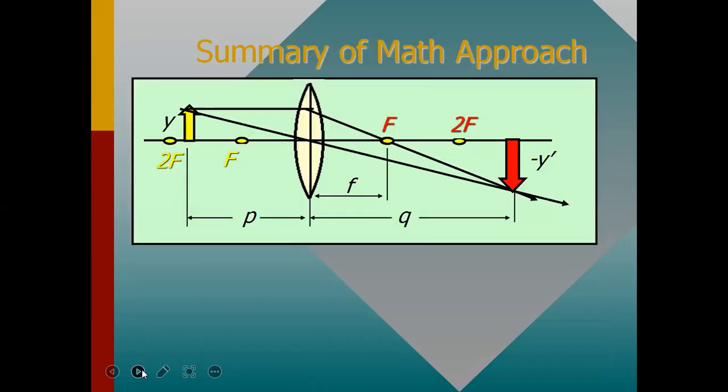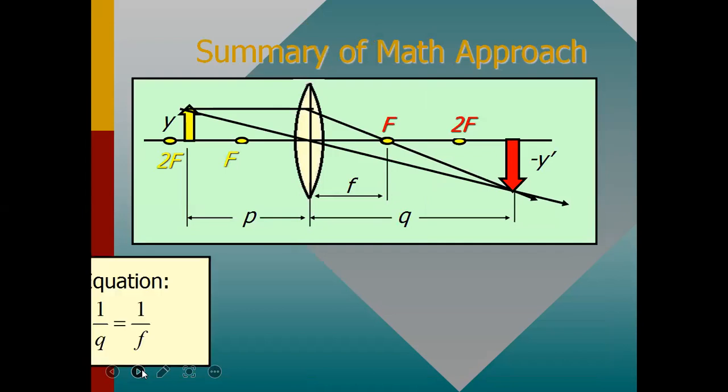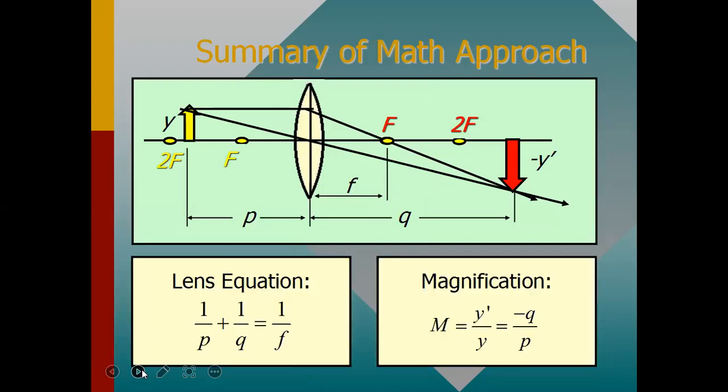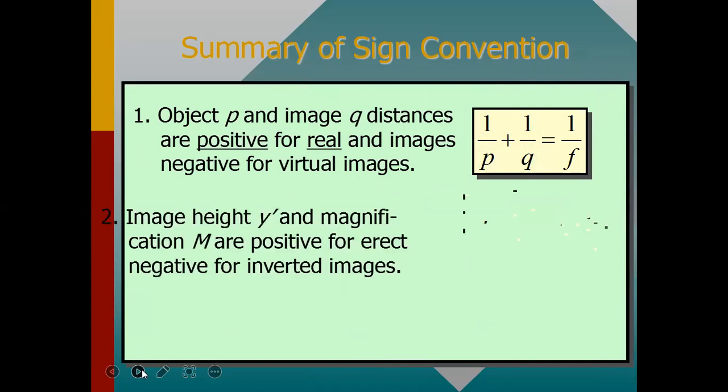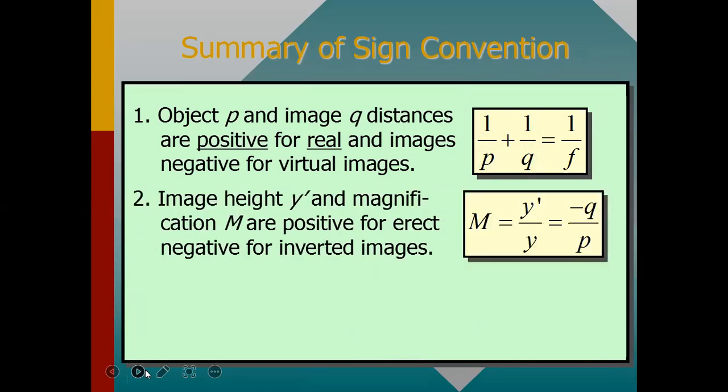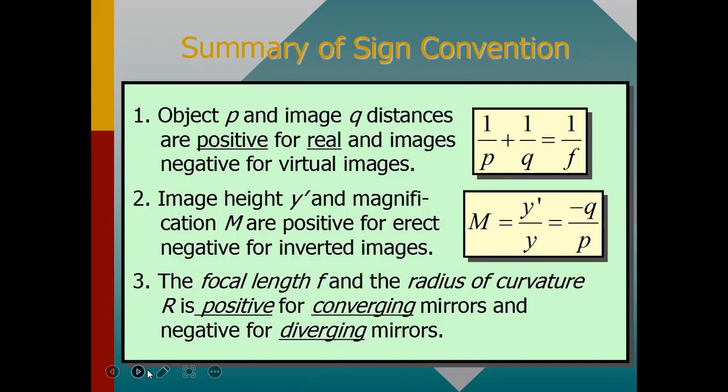So, a summary of the math approach: the lens equation and magnification equation are these. Now the sign convention: object distance P and image distance Q are positive for real images and negative for virtual images. Similarly, the image height y dash and magnification m are positive for erect and negative for inverted images. The focal length f and the radius of curvature r are positive for converging mirrors and negative for diverging mirrors.